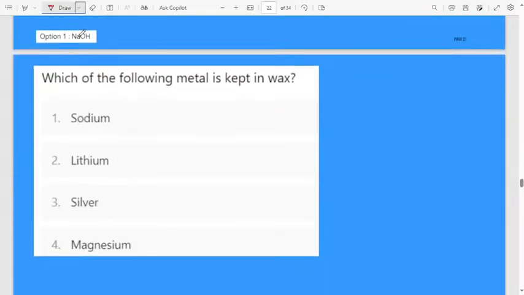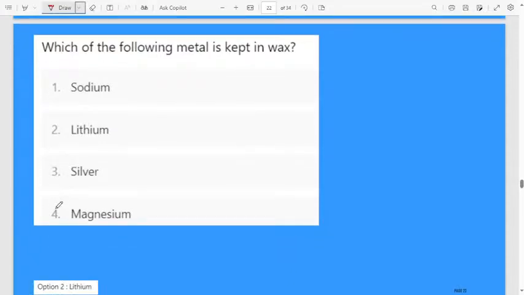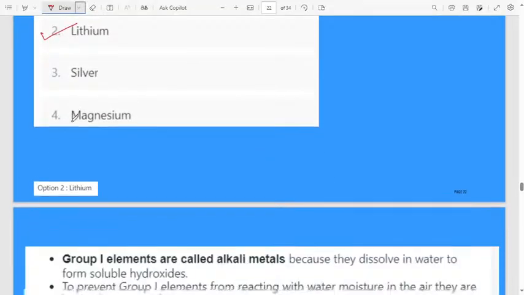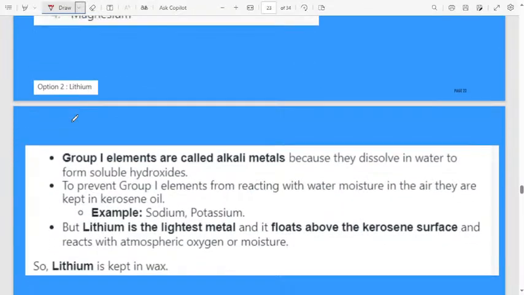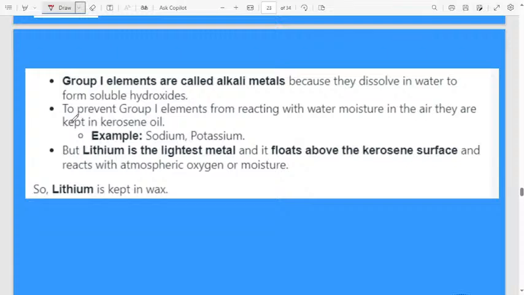Which of the following metals is kept in wax? Which one will we store in wax? First option sodium, second option lithium, third one silver, fourth one magnesium. The correct answer is lithium. Which of the following metals is kept in wax? That is lithium. Why do we have to store it in wax?